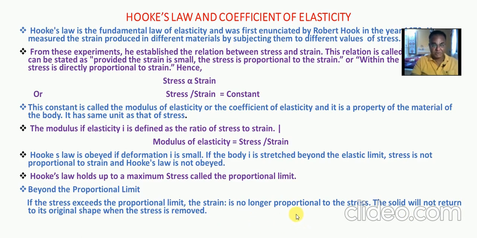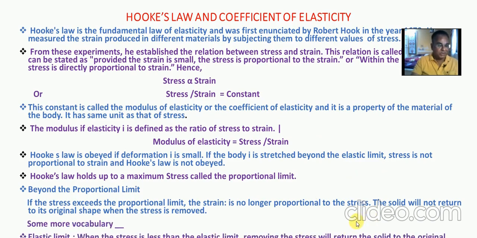That means after the removal of the deforming force, the body does not regain its original shape and size, and that is obviously not an elastic body. This is the explanation of Hooke's law, which states that stress is directly proportional to strain within the elastic limit.